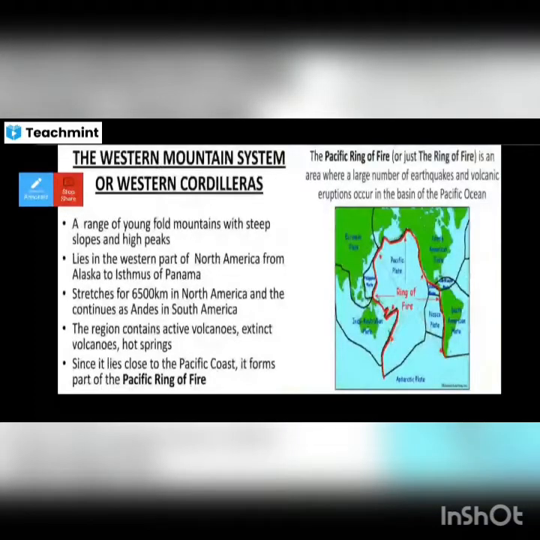The Western Mountain System, second one, or Western Cordilleras. These are like the Himalayas, fold mountains with steep slopes and high peaks.